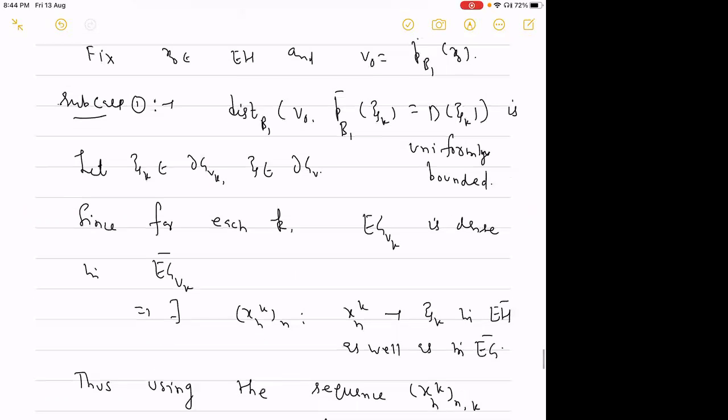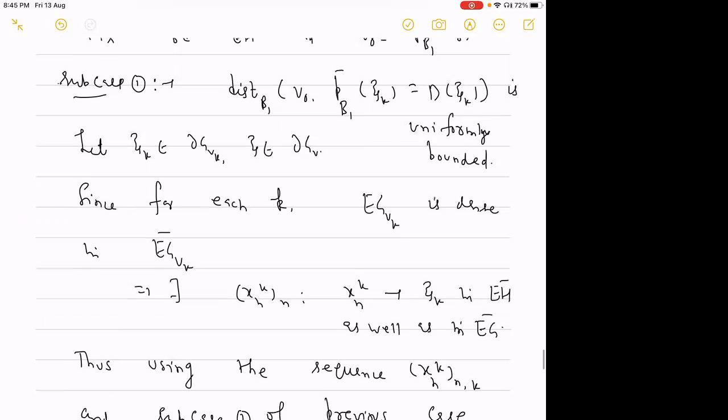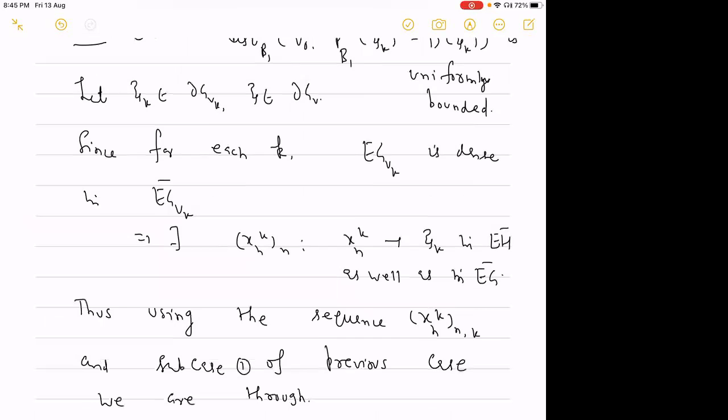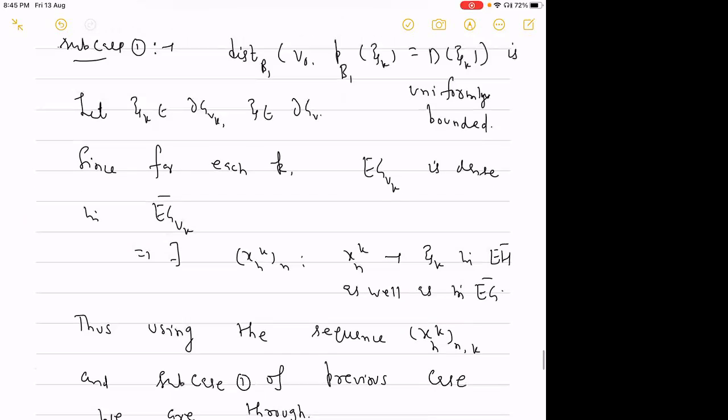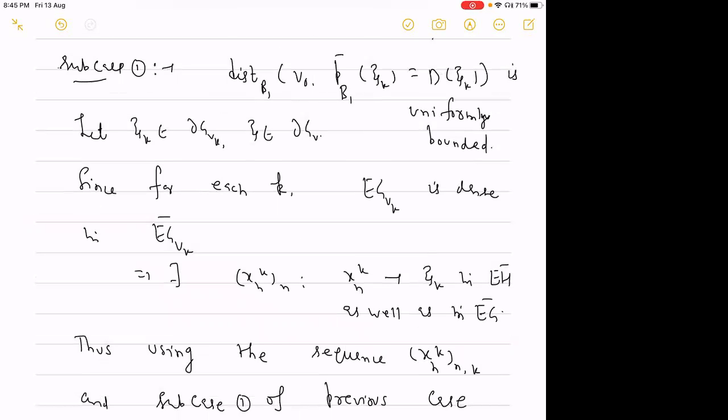So let xi k be an element in del gvk, and xi an element of del gv. Since for each k, again we will use some density argument, this egvk is dense in egvk bar. Therefore there will exist a subsequence, for each k, xnk converging to xi k in eh bar, and this convergence will be in eg bar also by the previous subcase one actually.